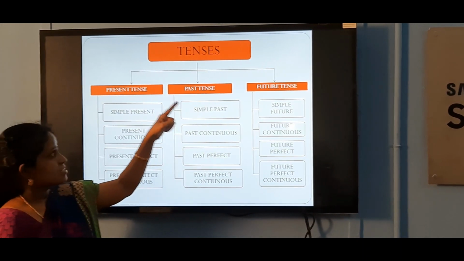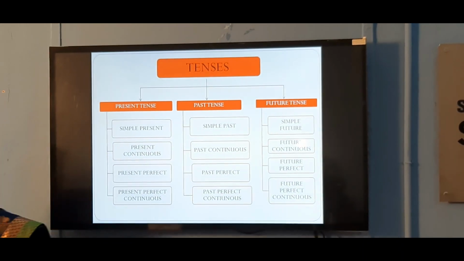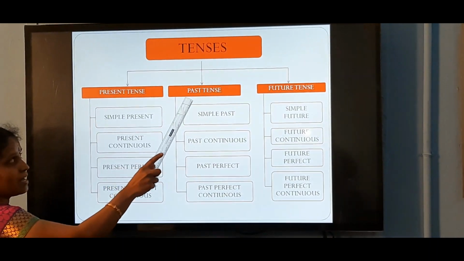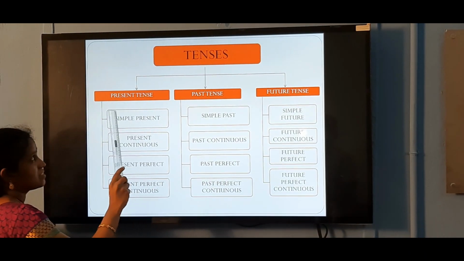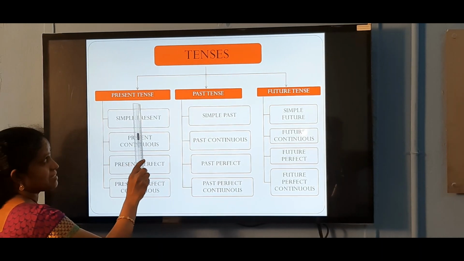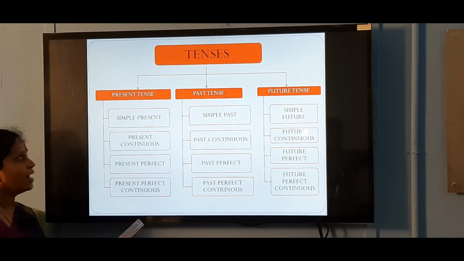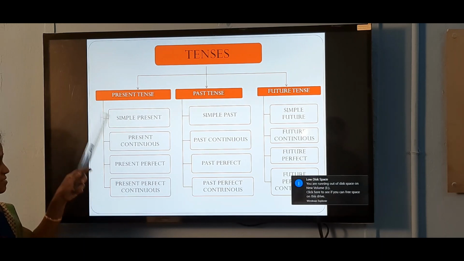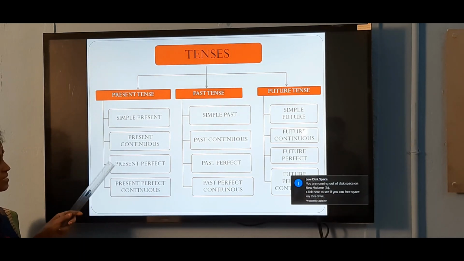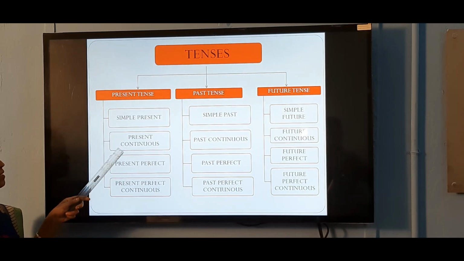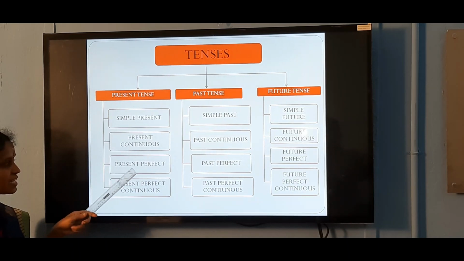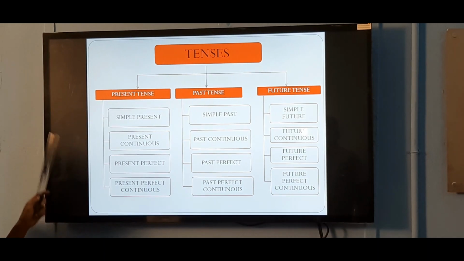Mainly, tenses are divided into three types. They are present tense, past tense and future tense. According to time, the tenses are divided into three types. They are present, past and future. And then these tenses are in turn subdivided into four aspects. They are simple, continuous, perfect and perfect continuous.